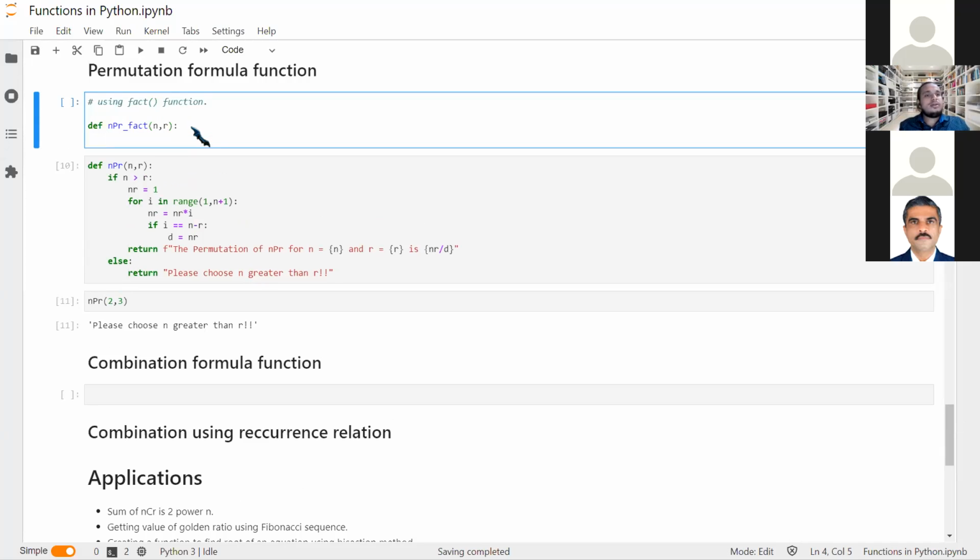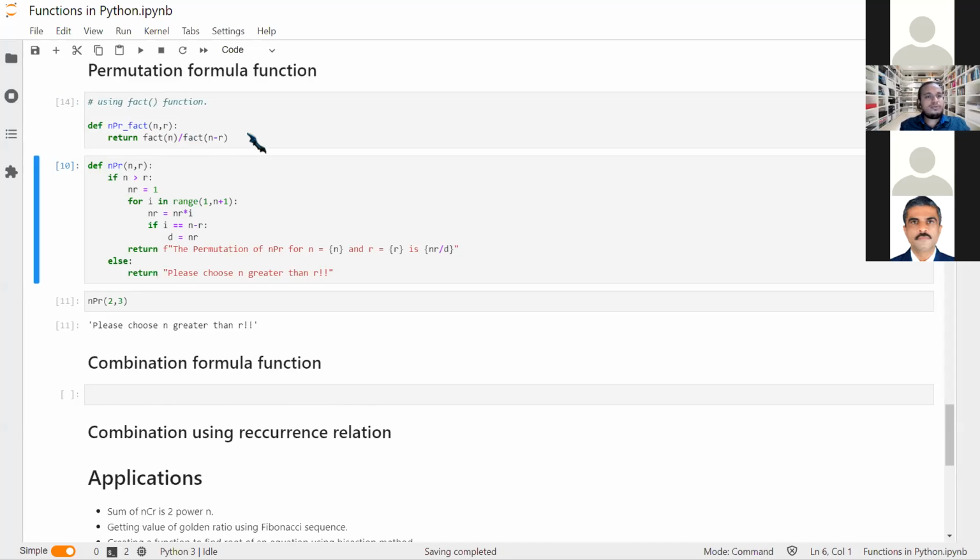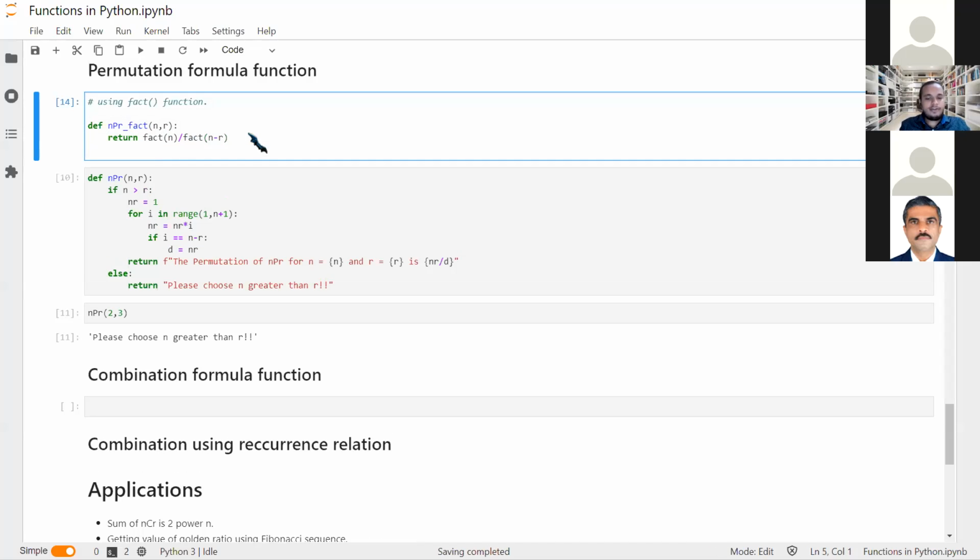The function is public. So npr underscore fact, we will go about doing it like this: factorial of n divided by factorial of n minus r. Yes, the restrictions of the exceptions need to be put here, but for now I'm just going to use it directly. I've already defined the function.